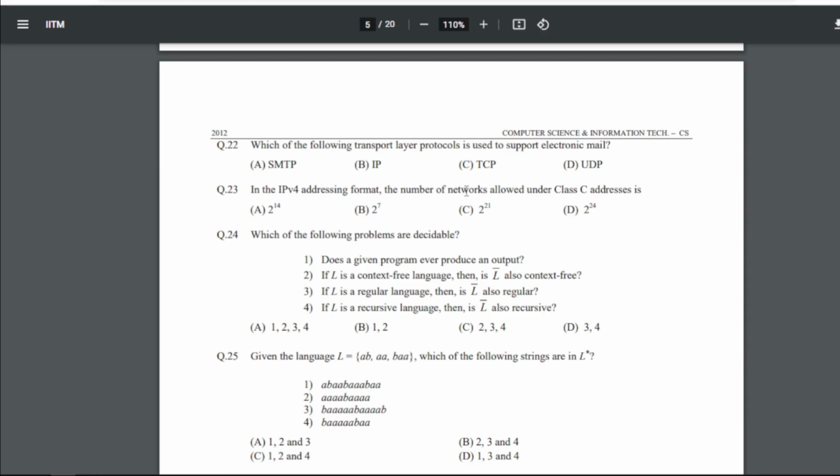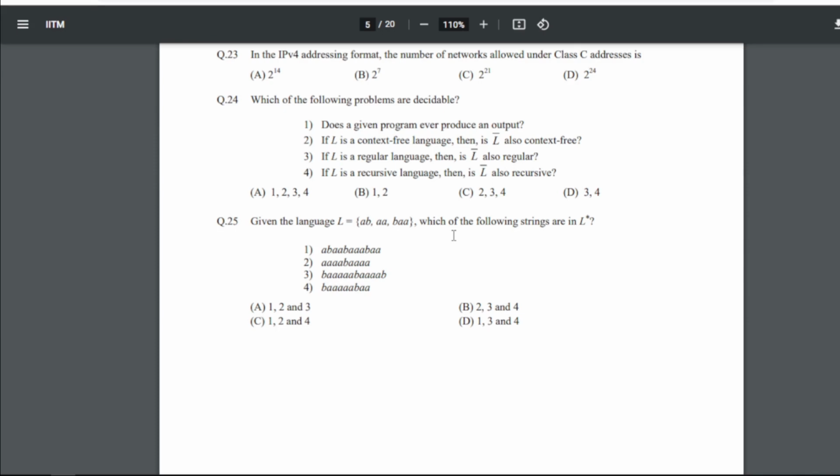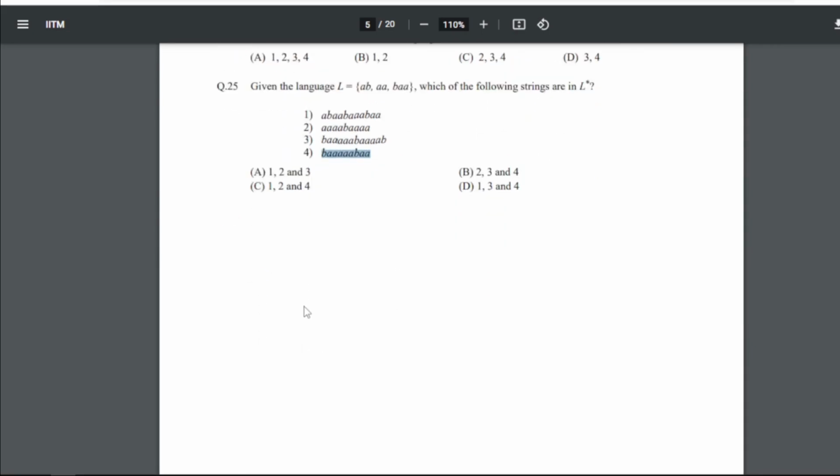3 is if L is a regular language then is L bar also regular, and if L is a recursive language then is L bar also recursive, right? 25th is given the language L equals {AB, AA, B, AA}. Which of the following strings are in L star, right? So for 25 our answer will be C, that is 1, 2 and 4. 1 is this expression, right? 2 is this expression and 4 is this expression. So C will be the correct answer for 25.